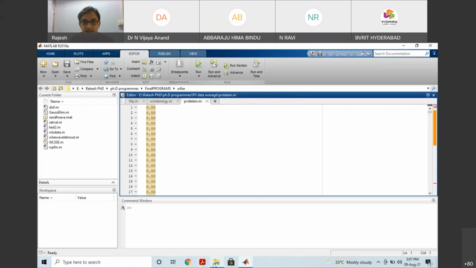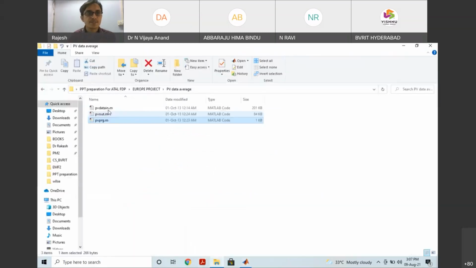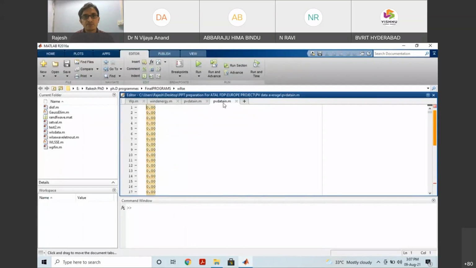Next I'll show you a few more programs. The input sample means the same MATLAB input sample will be there. Input PV data, okay, this one. Why will these zeros come in between? Repetitively these zeros will come. Why?